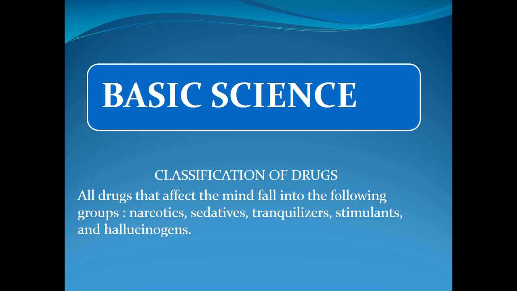All drugs that affect the mind fall into the following groups. Drugs that affect the mind of individuals are grouped into 5. 1. Narcotics. 2. Sedatives. 3. Tranquilizers. 4.